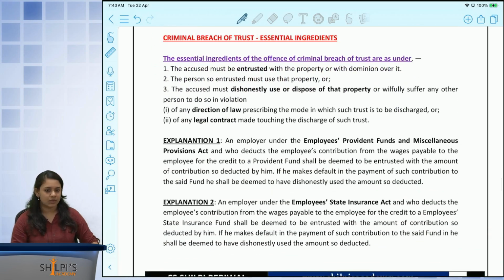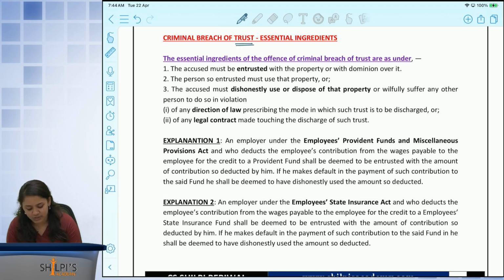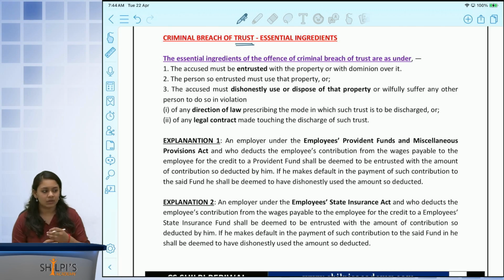The next one is your criminal breach of trust. In criminal breach of trust, first and foremost, there is a trust. Not the forming of a trust like we have studied in the Companies Act, but rather a simple trust between friends. Because I will probably trust my friend, I can probably trust a stranger. That is the form of trust that we're talking about over here.